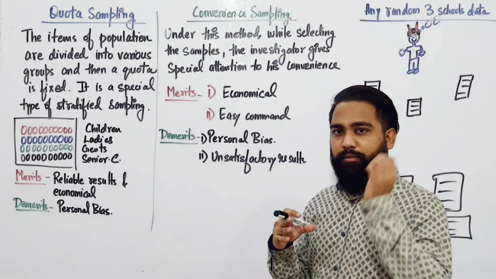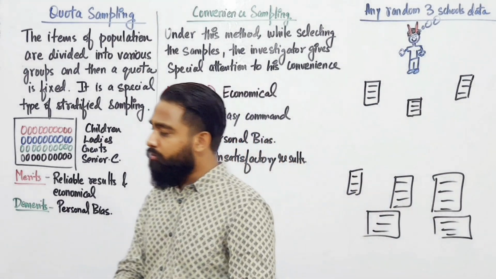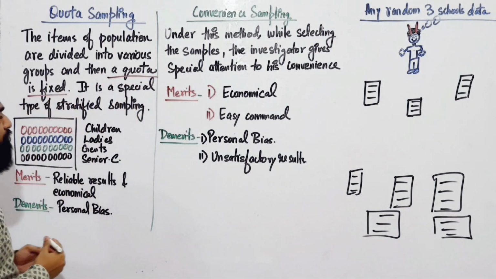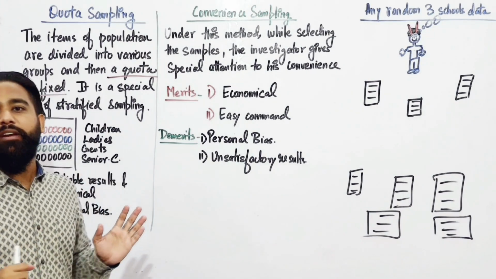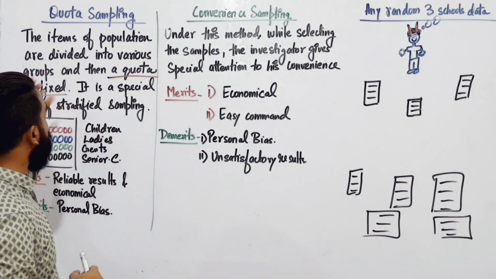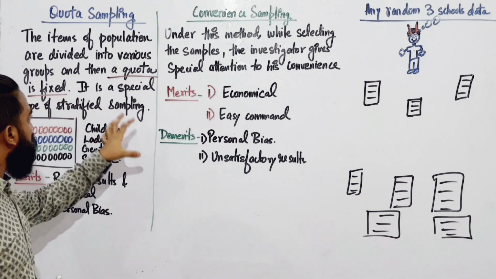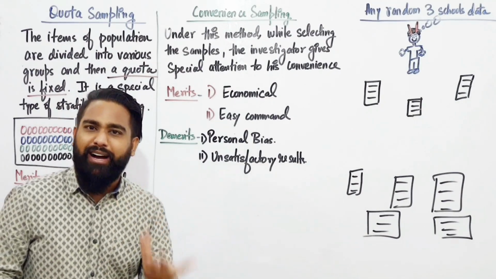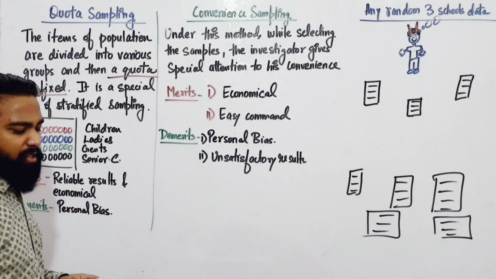But here there is one more thing, and that is a quota is fixed. A quota is fixed in quota sampling, and it is also a special type of stratified sampling. It's a more advanced version of stratified sampling.